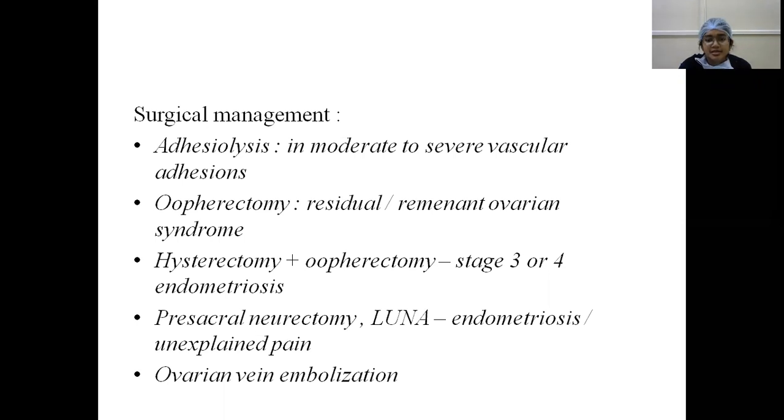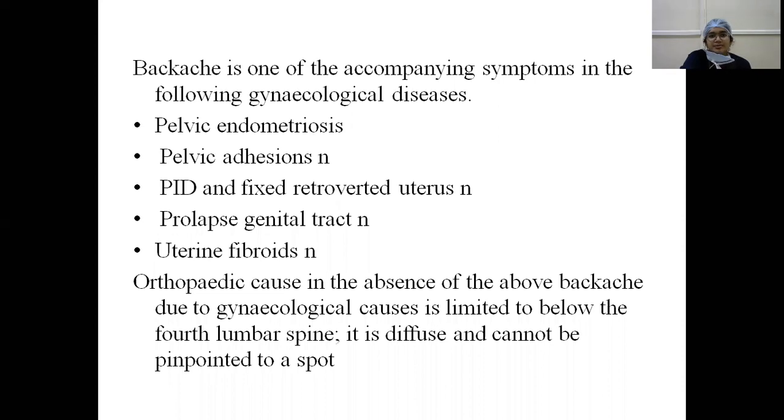Oophorectomy, residual or remnant ovary syndrome, and the hysterectomy and hysterectomy plus oophorectomy, they are useful in stage 3 or 4 endometriosis. Presacral neurectomy and laparoscopic uterosacral nerve ablation are useful in endometriosis and in unexplained pain. And ovarian vein embolization is useful in pelvic congestion syndrome.